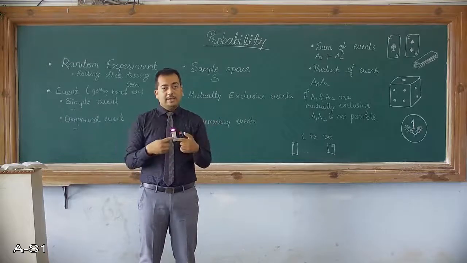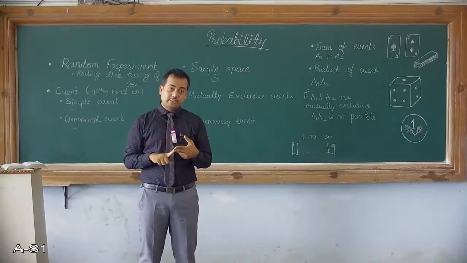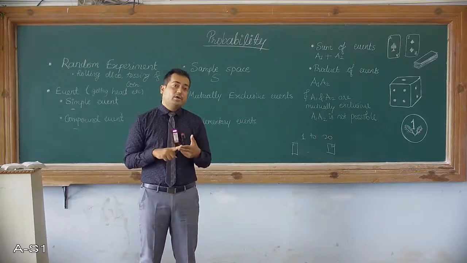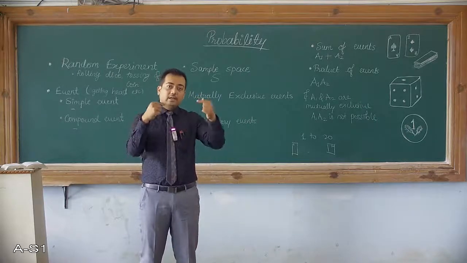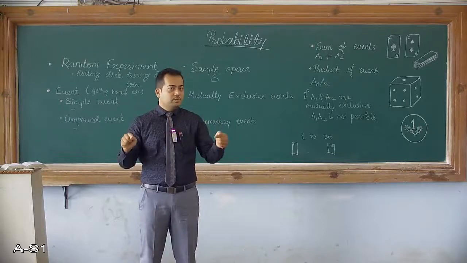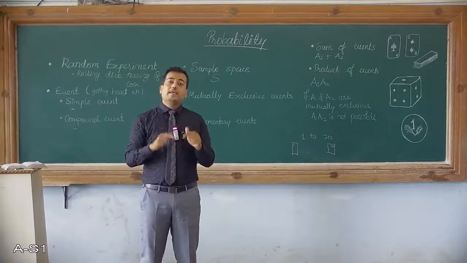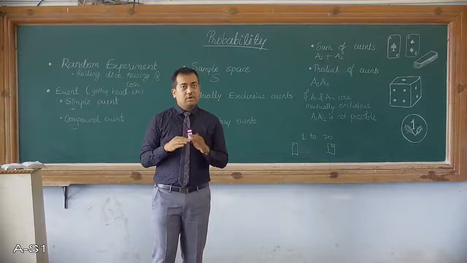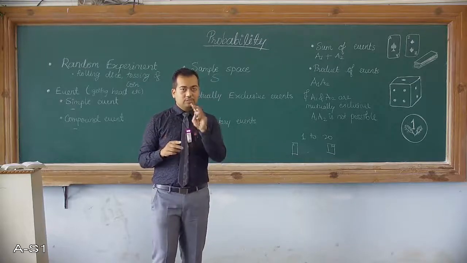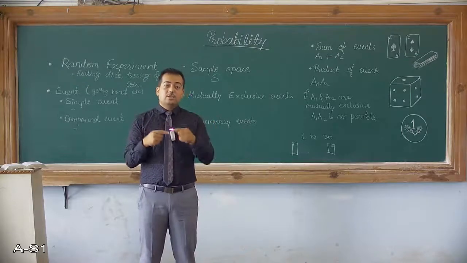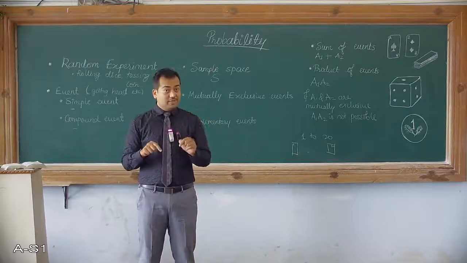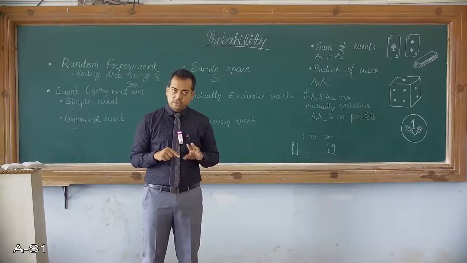What do you mean by it is also red and it is king? That means it can be the king of any red suit. So now red and king, they are coming together. So it is not a mutually exclusive event. Mutually exclusive events are those which cannot occur at the same time. So these two events, a red card and a king card, can happen together. That's why this is not a mutually exclusive event.